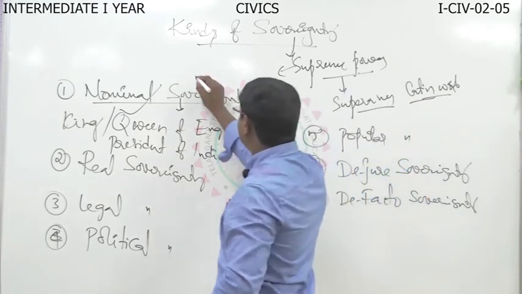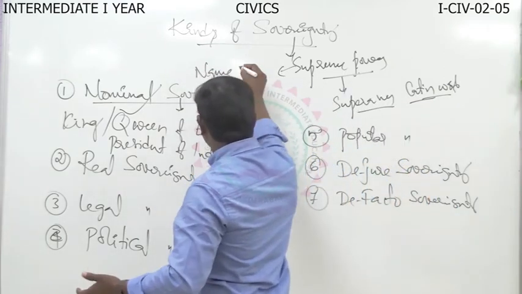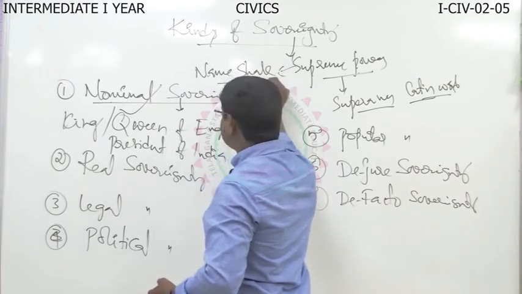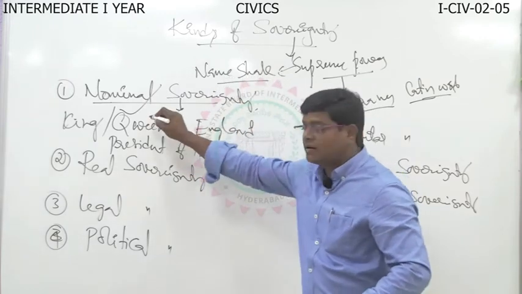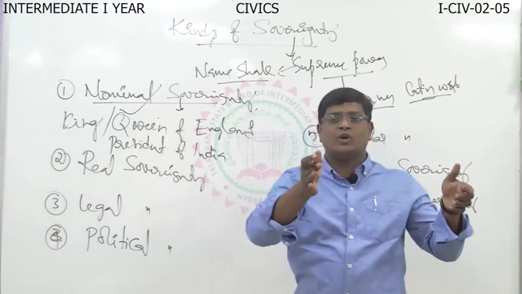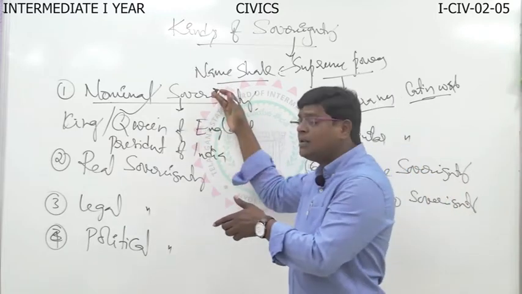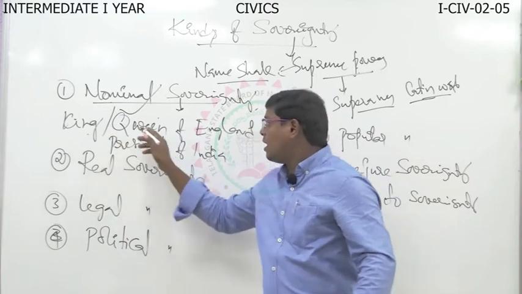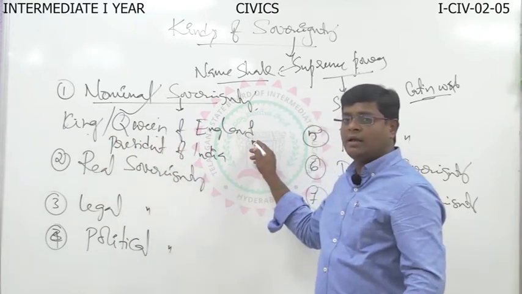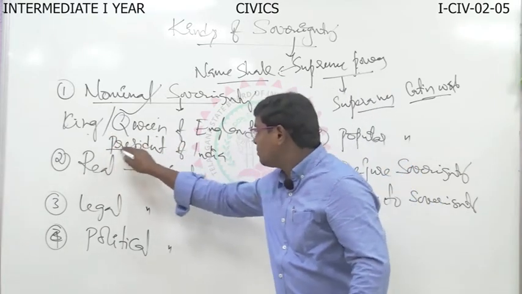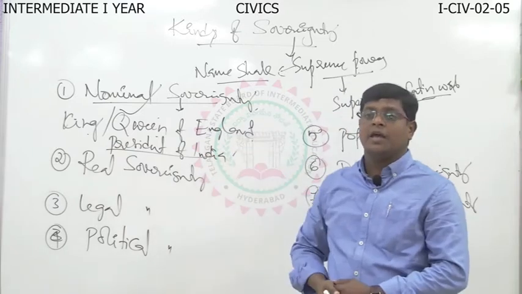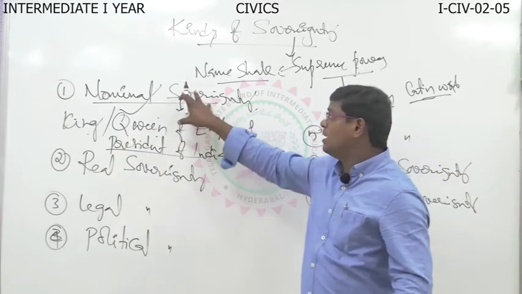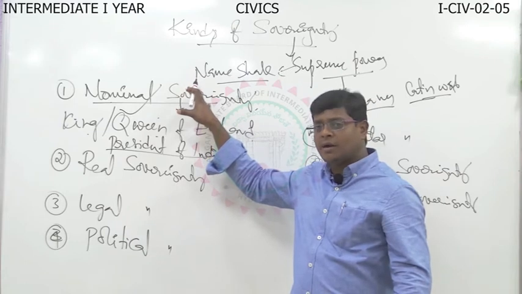On the name of the person, some other enjoys the powers; that is called nominal sovereignty. The best examples are the King or Queen of England and the President of India.